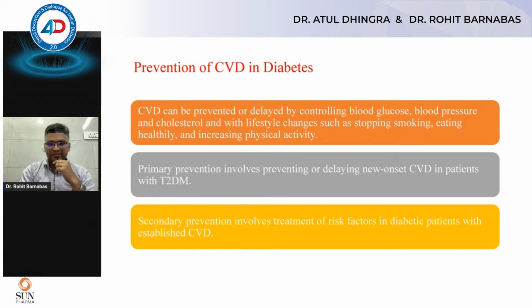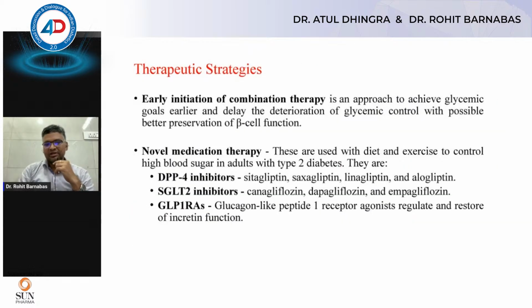Now, when we look at primary prevention, it involves preventing or delaying new onset cardiovascular disease in patients with type 2 diabetes, whereas secondary prevention involves treating patients who have already had an established CVD. So when we look at therapeutic strategies, most important is glycemic control.